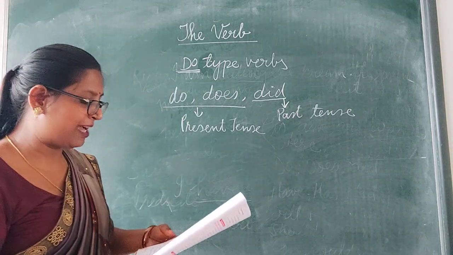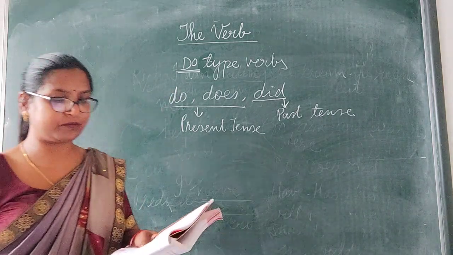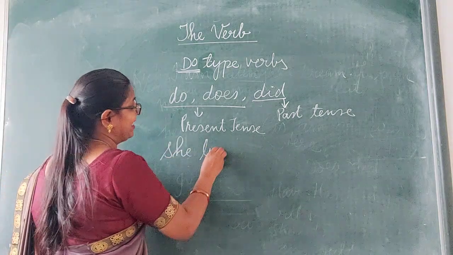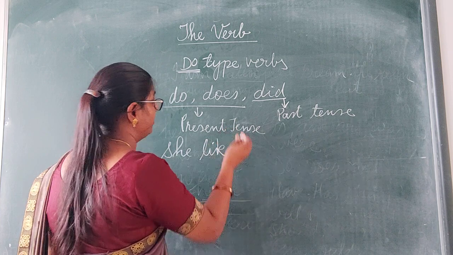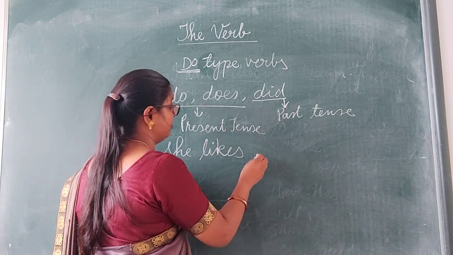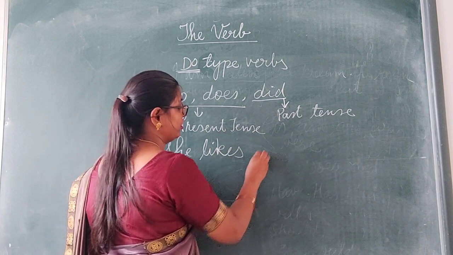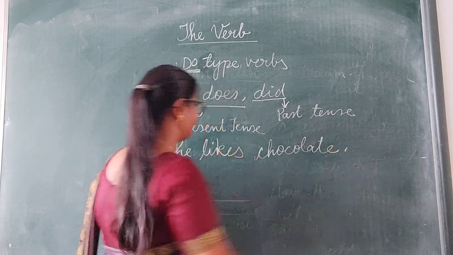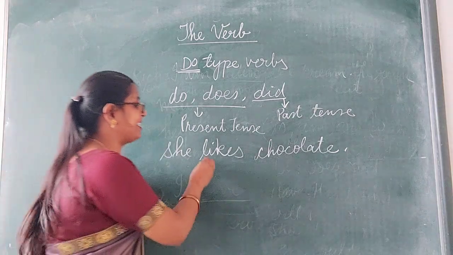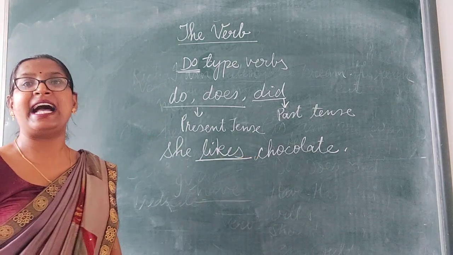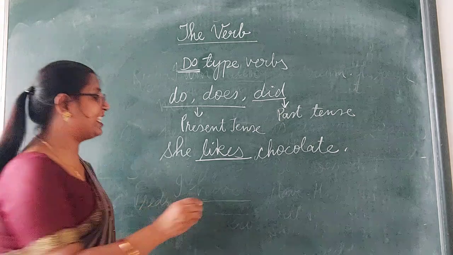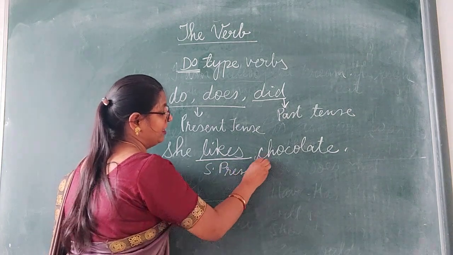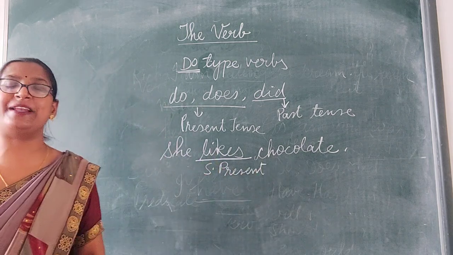Clear? For example, if I write here, she likes. Dear children, in this sentence the verb is likes, and likes is given in simple present tense.